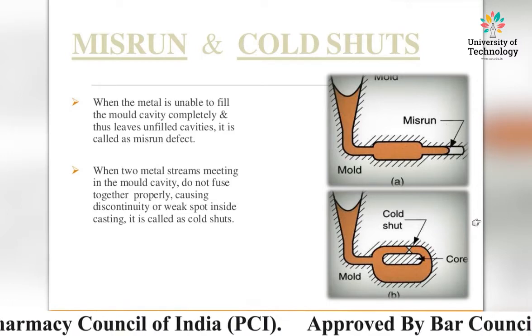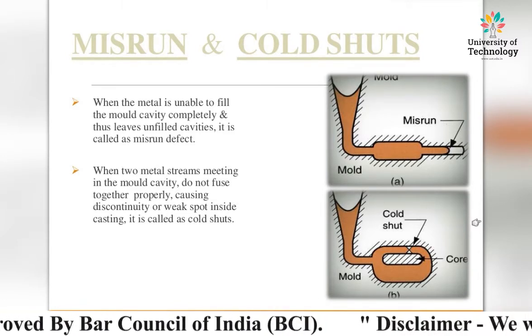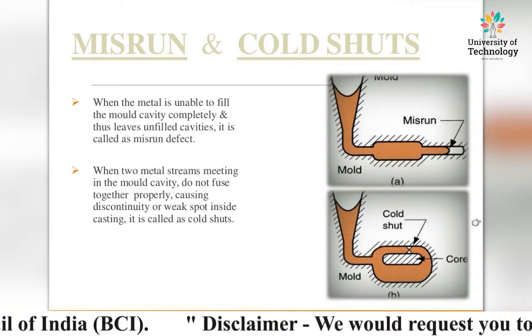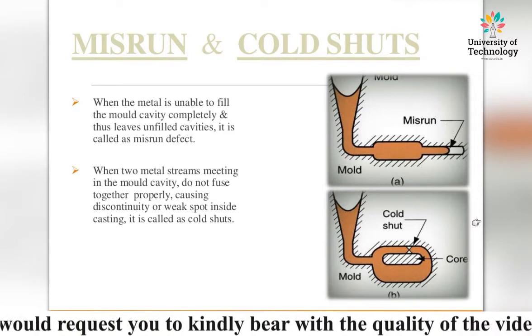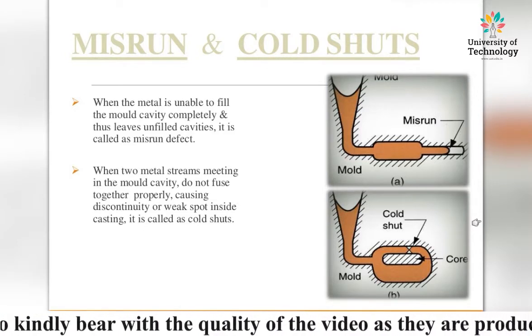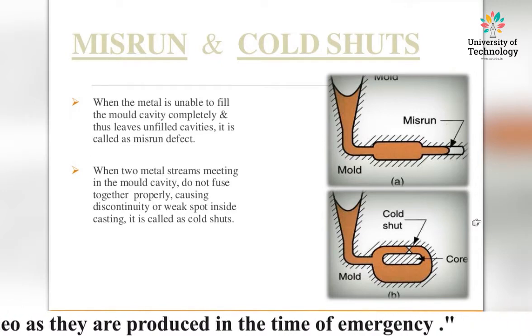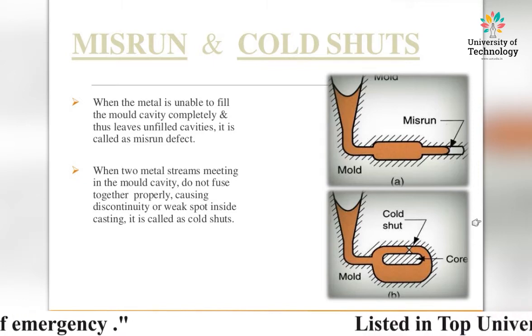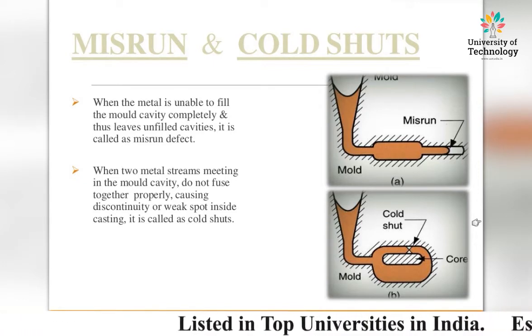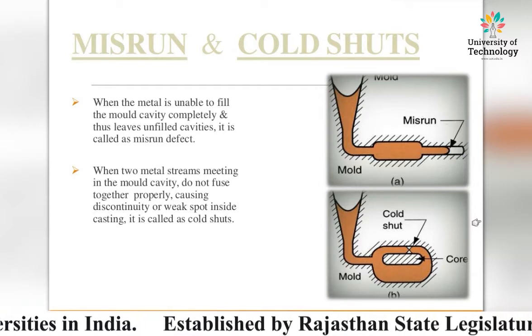That we can see in figure A, and that is a cold shut in figure B. When two metal streams meeting in the mold cavity do not fuse together properly, causing a discontinuity or weak spot inside the casting, it is called a cold shut defect.